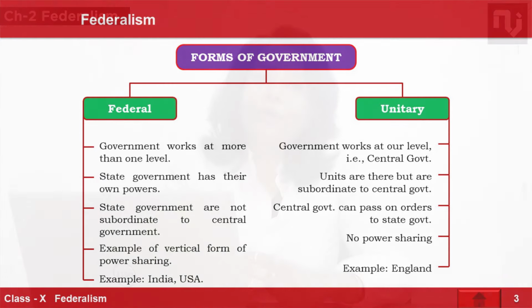So all those features we are going to learn in this chapter called Federalism. Before that, we have one map given here. In that, red color countries are federal countries. These countries have been following federalism after their independence, and interestingly, all of them are democratic countries, because in democracy there is power sharing. Else, had it been a monarch or dictator, there is no sharing of power. Power sharing means central, state, local are doing their jobs with their stipulated jurisdiction as well as powers.